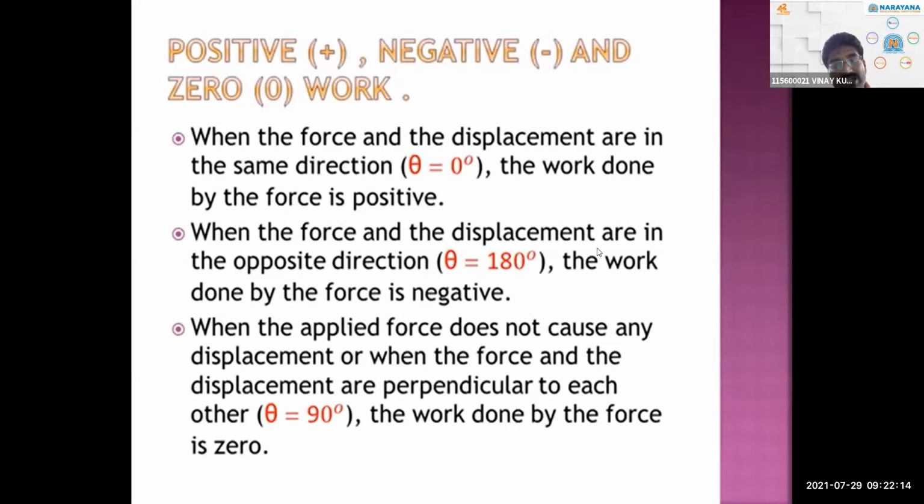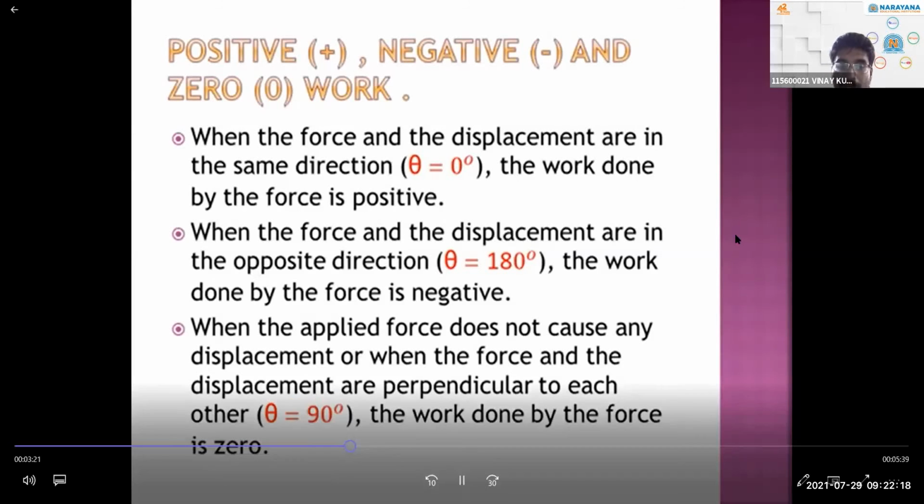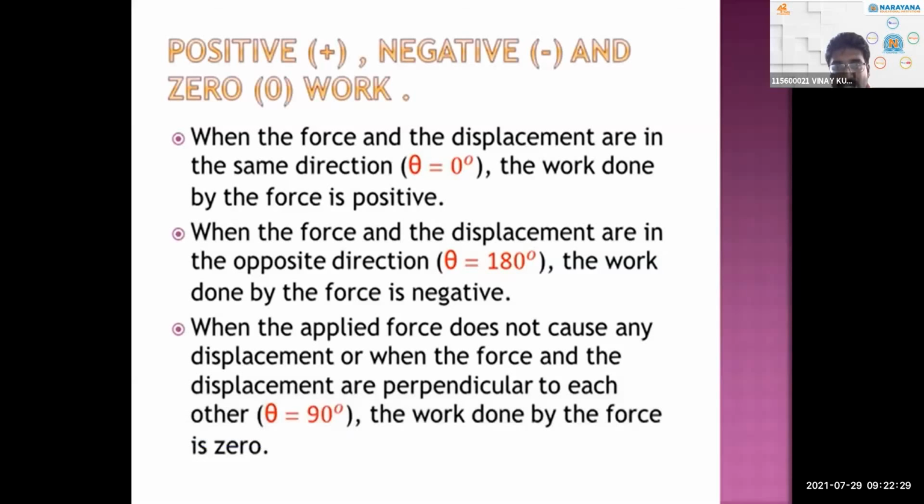When the applied force does not cause any displacement, or when the force and displacement are perpendicular to each other, where theta equals 90 degrees, then the work done by the force is 0. So these are the three types of work done which we have: positive, negative, and zero work done.